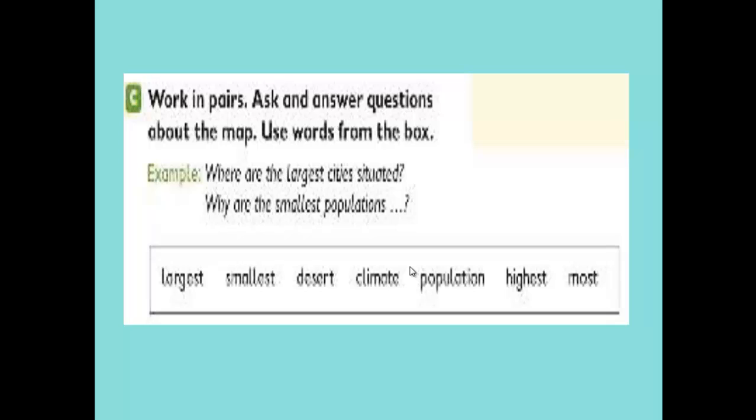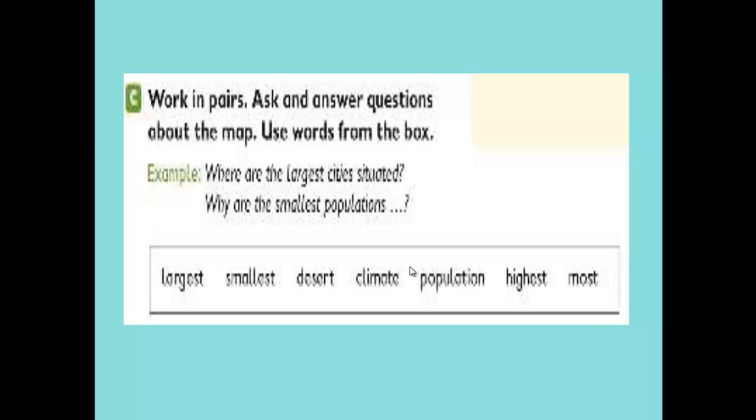Let's do number C, where pairs ask and answer questions about the map. Use these words from the book: largest, smallest, desert, climate, population, highest, and most. We are given here an example like, where are the largest cities situated? Why are the smallest populations where they are? We can use desert, climate, population, highest, and most, and say this: